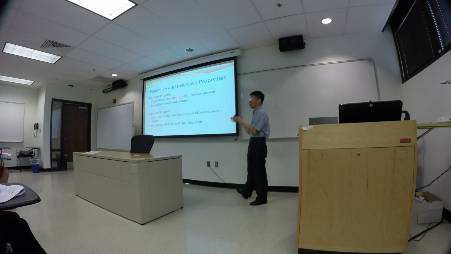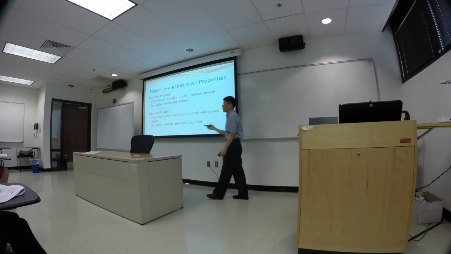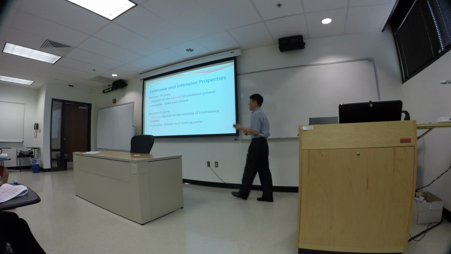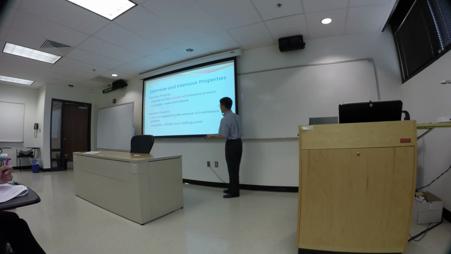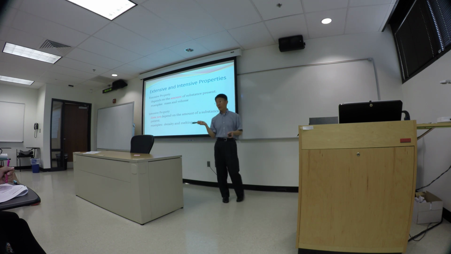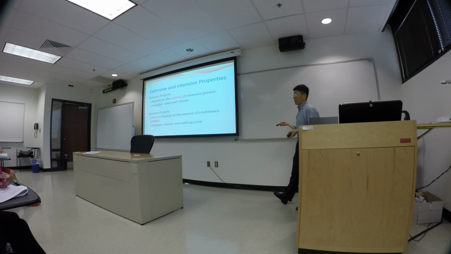So if you have a bigger piece of matter, you would have a greater mass and also a greater volume, and the ratio stays the same. So we say the density of water equals 1 gram per cubic centimeter. Whether you have a bucket of water or a very large container of water, the density of water does not depend on the quantity. So that's the key here. Extensive property depends on the quantity. Intensive property does not depend on the quantity.